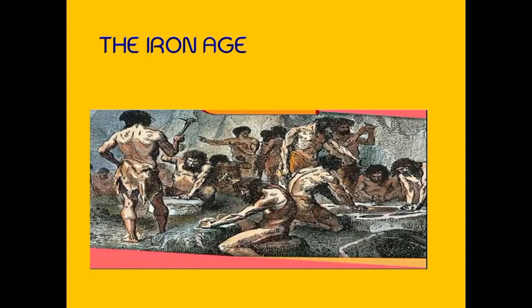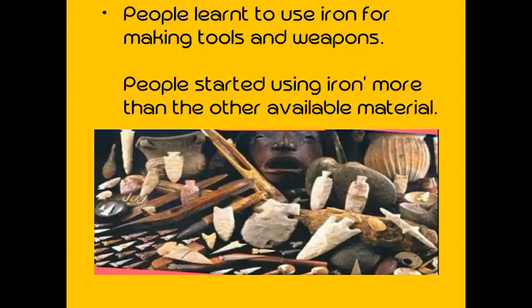Clear, children? The Iron Age refers to a period of time when people learned to use iron for making tools and weapons. So in this age, people learned to use iron. How did they get iron? From where did they get iron? That we will learn in the lesson. From that iron, they made tools, because that was one of their needs. They needed tools for hunting, and weapons to protect themselves.